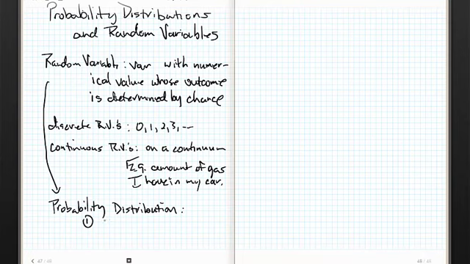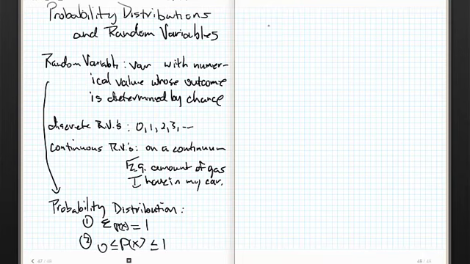The first of these is that the sum of all of the probabilities in the distribution has to add to 1. They have to. In other words, something's got to happen. If I roll 2 die, there is a probability associated with every single number that I can possibly get, and the sum of all of those probabilities has to be 1 because something happens when I roll die. Second, these probabilities, just like all probabilities, this is sort of a superfluous one, have to be between 0 and 1.